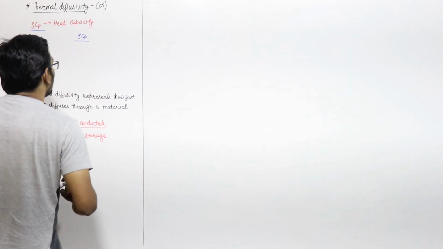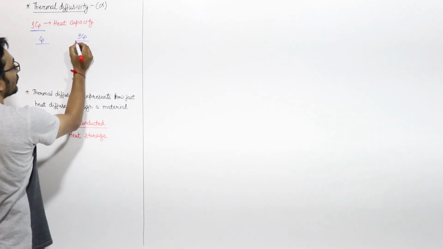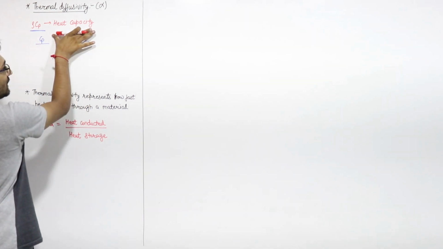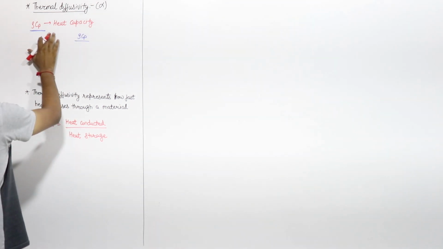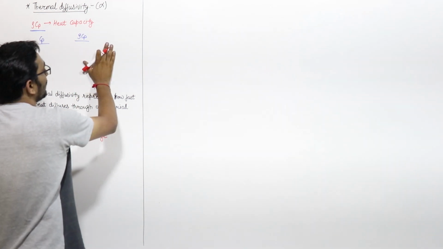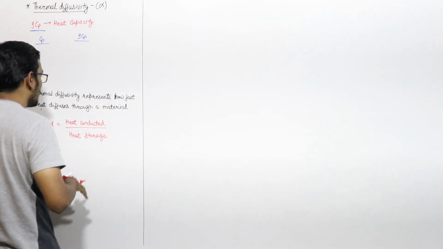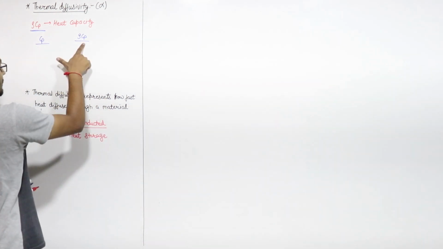You have another term, that is Cp. This is specific heat capacity. Rho Cp is your total heat capacity, right? What is the difference between Cp and rho Cp?